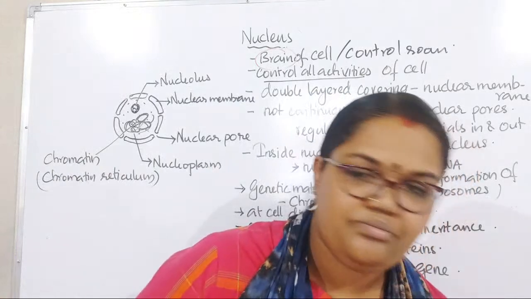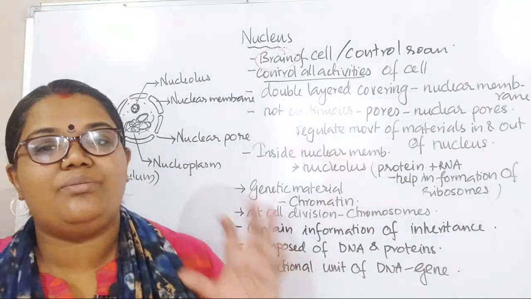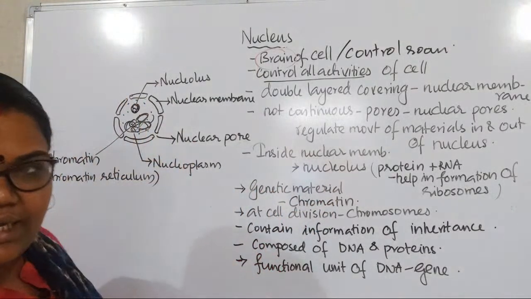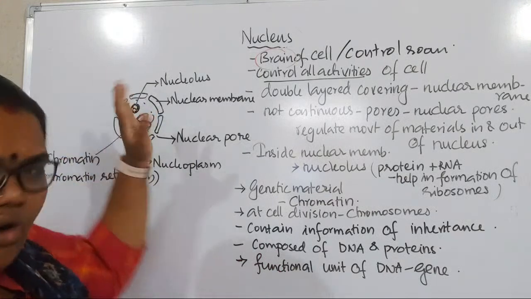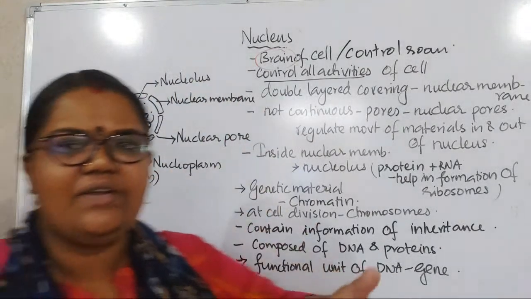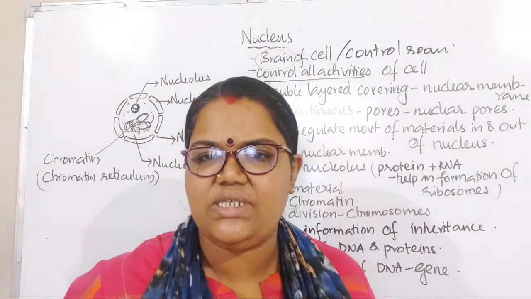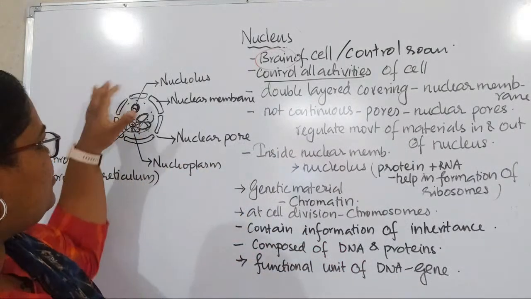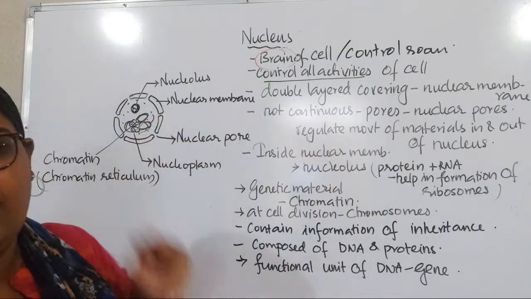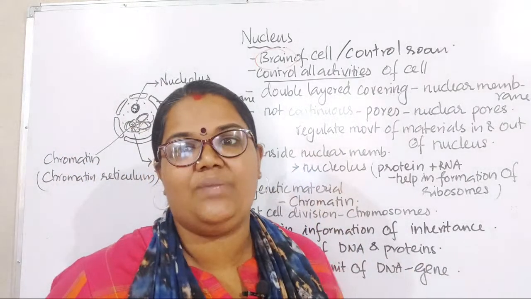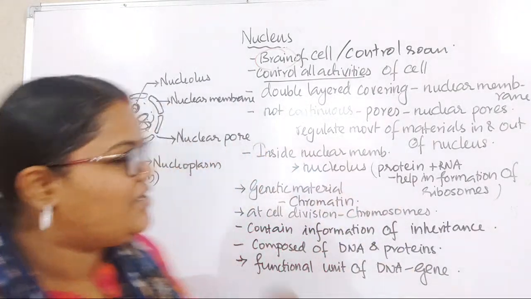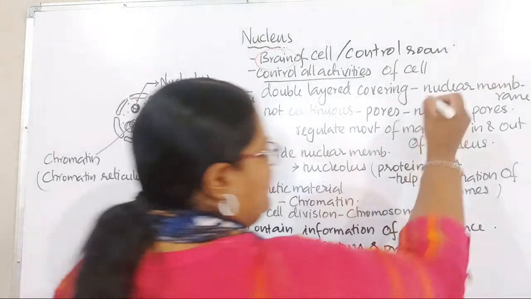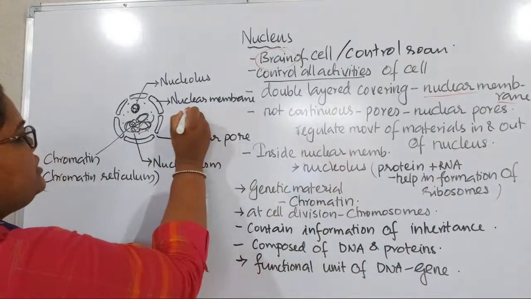So आप देख लेना बेटा. The control room or the main, right? हम बताती है the brain of the cell जो है वो एक nucleus होती है एक cell की, right? Nucleus actually controls all the activities of the cell. Whatever the activities एक cell में होती है, उसका सारे के सारे activities is controlled by the nucleus, right? So if you go in the structure, you can see that the nucleus is actually covered by a double layered covering. Single नहीं है, double layer. Main part है यार, तो उसको double protection चाहिए, right? So here double layered covering is there. वो covering का नाम है nuclear membrane. हमने बता दिया था बेटा, nuclear membrane होती है, right?